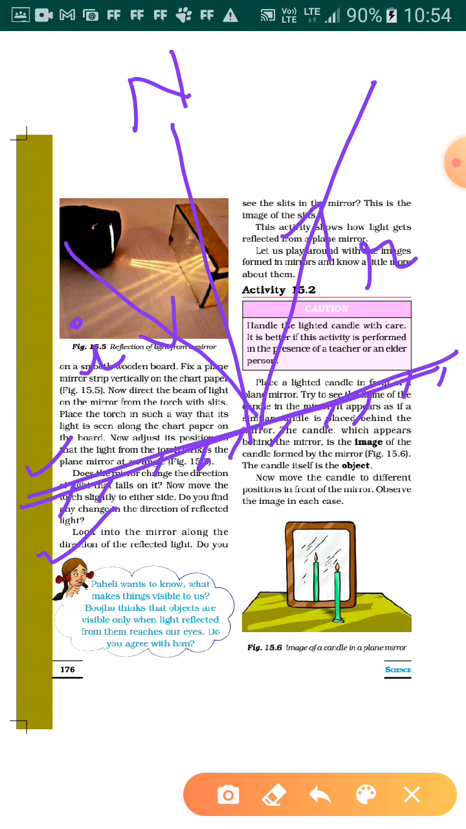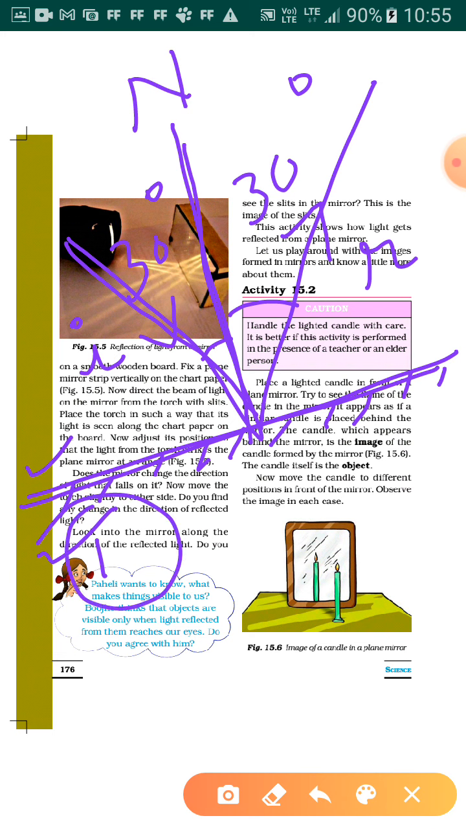The first law of reflection says that the angle of incidence is always equal to the angle of reflection. If we throw the light at a 30-degree angle of incidence, the angle of reflection will also be 30 degrees. And what is the angle of incidence? It is the angle between the normal and the incident ray. What is the angle of reflection? It is the angle between the normal and the reflected ray, and they are always equal.